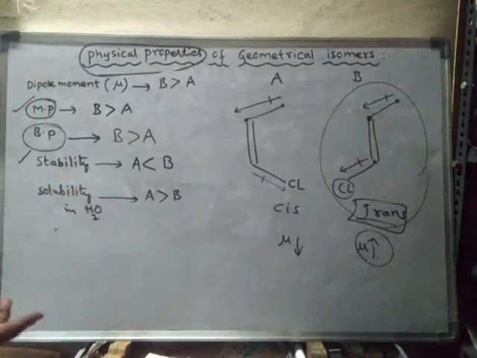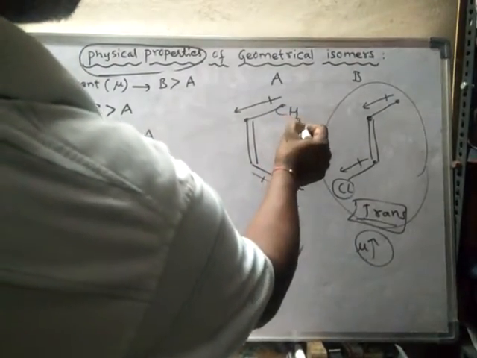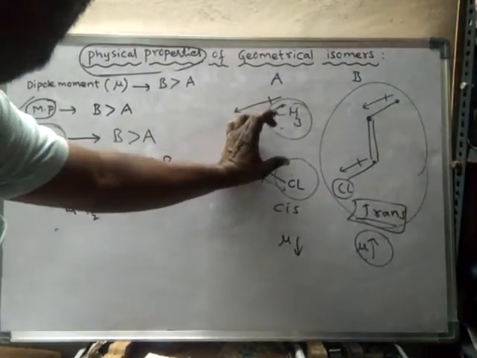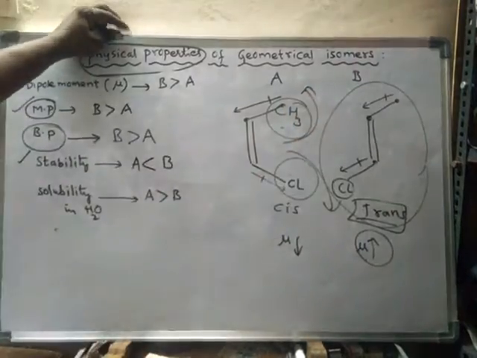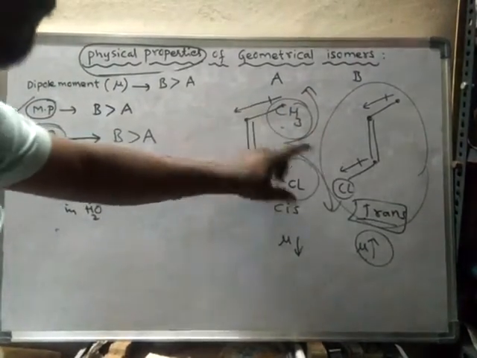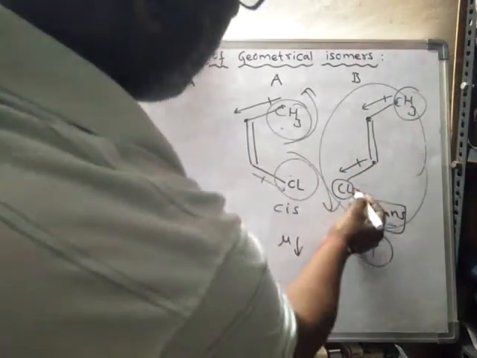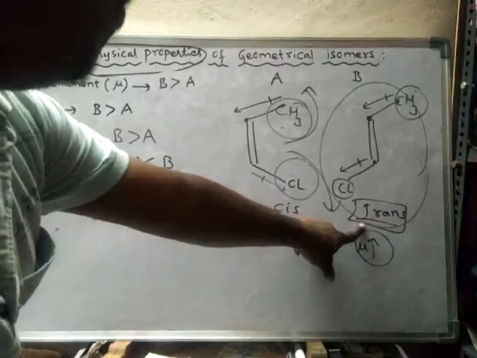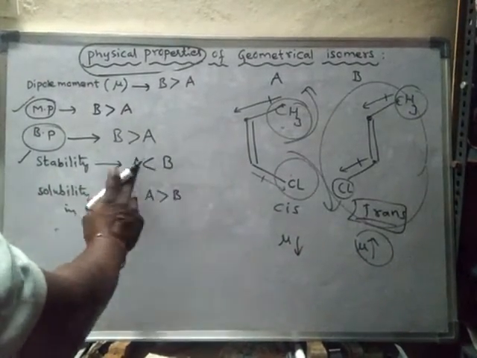Next is stability. Stability wise, this is a bulky group and this is also a bulky group. So these two are closer, and repulsion takes place, steric repulsion. That is why stability decreases. Whereas here, this is a methyl group which is far away from the chlorine group. So this is more stable. Always trans is more stable than cis form.